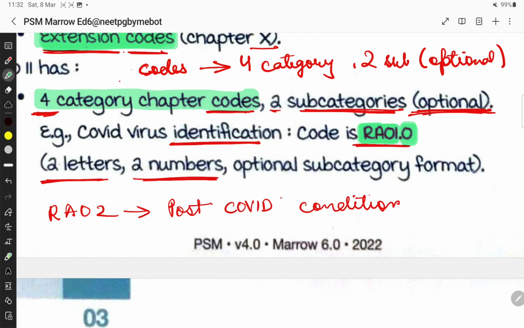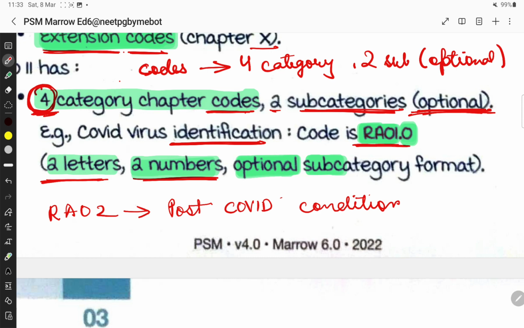COVID virus identification के लिए the code is RA01.0.